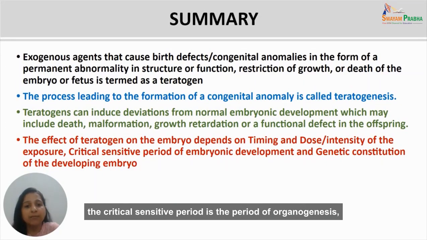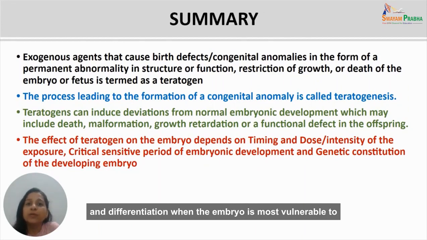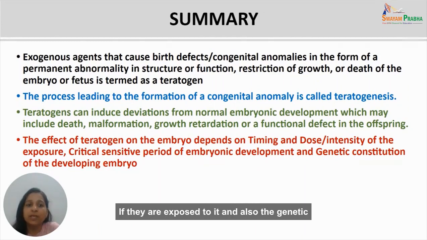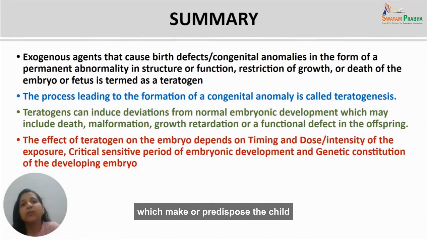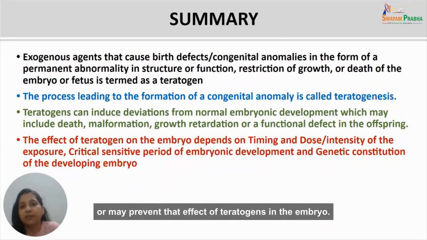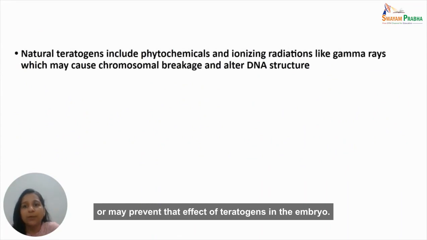The critical sensitive period is the period of organogenesis and differentiation when the embryo is most vulnerable to the effects of teratogens, and also the genetic constitution of the developing embryo, in which we studied examples of a few alleles which predispose the embryo to the effects of teratogens or may prevent the effect of teratogens in the embryo.